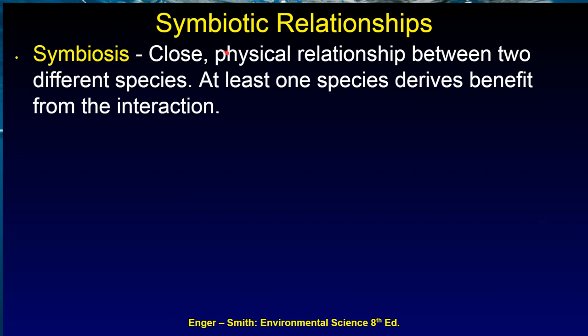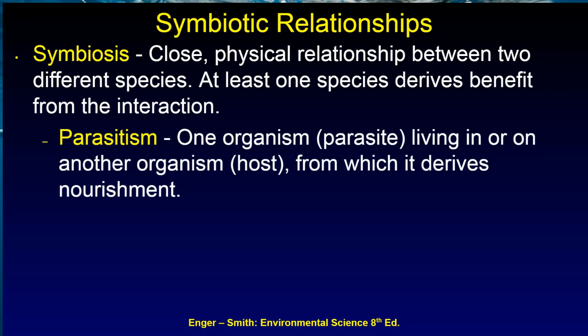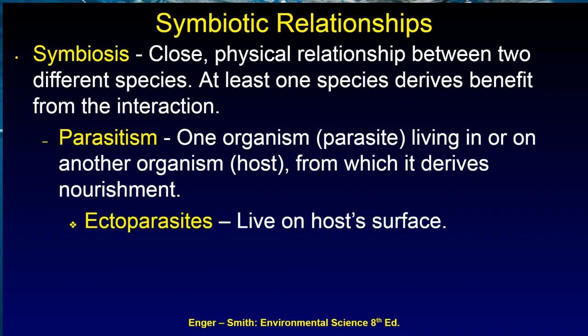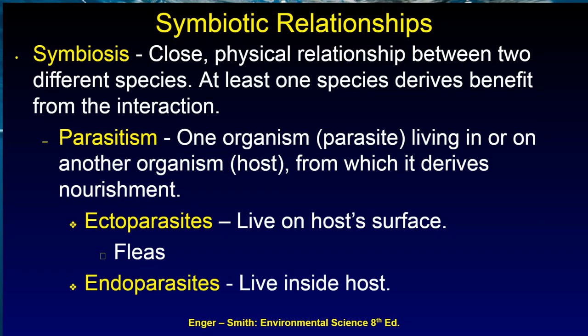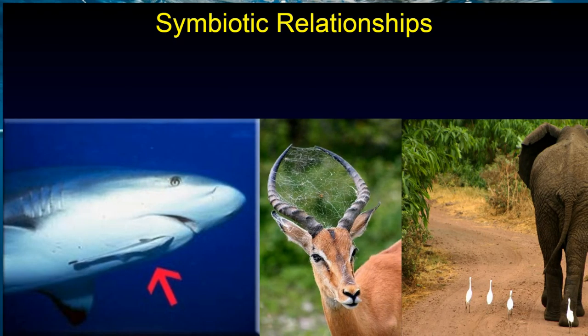Symbiotic relationships are close physical relationships between two different species, where at least one species derives benefit from the interaction. Parasitism: one organism, the parasite, lives in or on another organism, the host, from which it derives nourishment. Ectoparasites live on the host's surface, like fleas, and endoparasites live inside the host, like tapeworms. Very nasty. They live underneath your skin and inside your body. I shudder thinking about it.